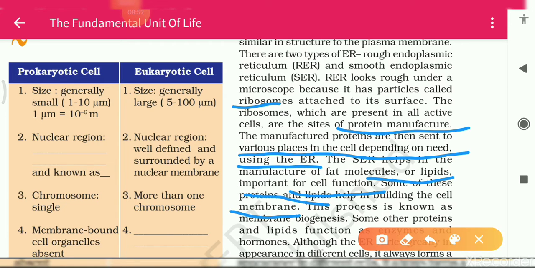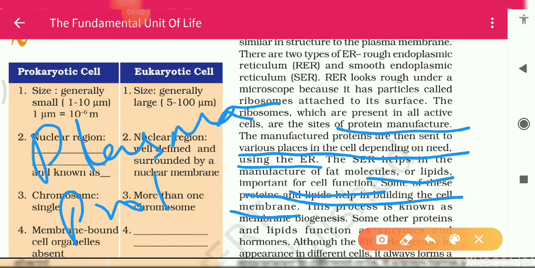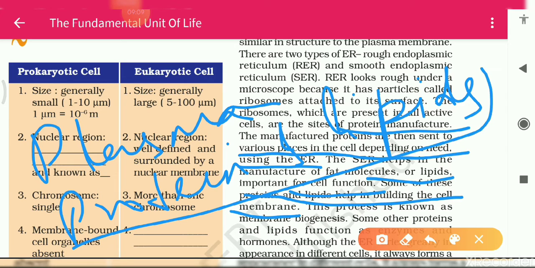Then our plasma membrane. The plasma membrane is a combination of proteins plus lipids, and the same proteins and lipids are manufactured inside the endoplasmic reticulum.